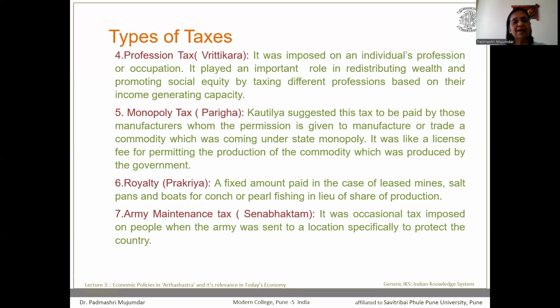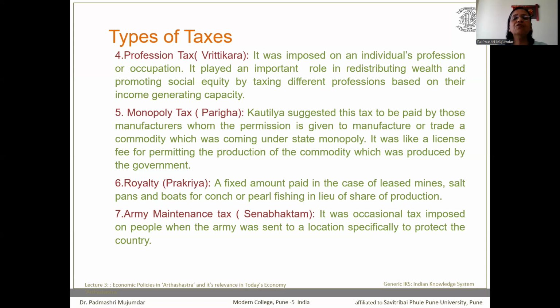And the next and the last tax recommended by Kautilya was the tax on army maintenance. It is called Sena Bhaktam. It was an occasional tax which was imposed on people when the army was sent to a location specifically to protect the country.